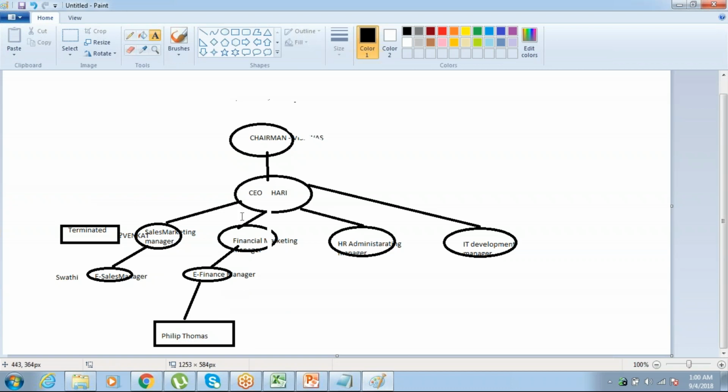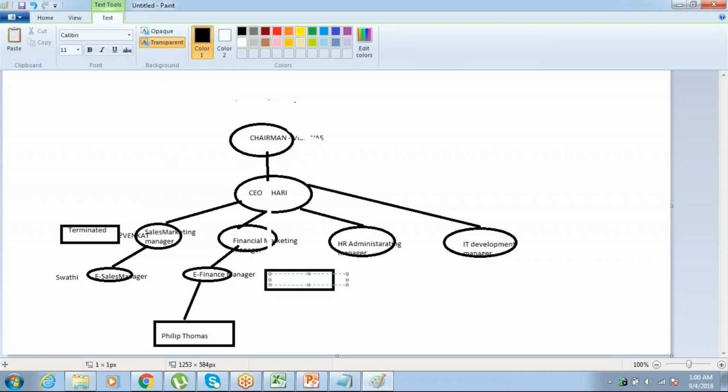Now he doesn't have any supervisory organization. That's why I make it a square box. So he is an employee under the e-finance manager. Let me give some other name also.